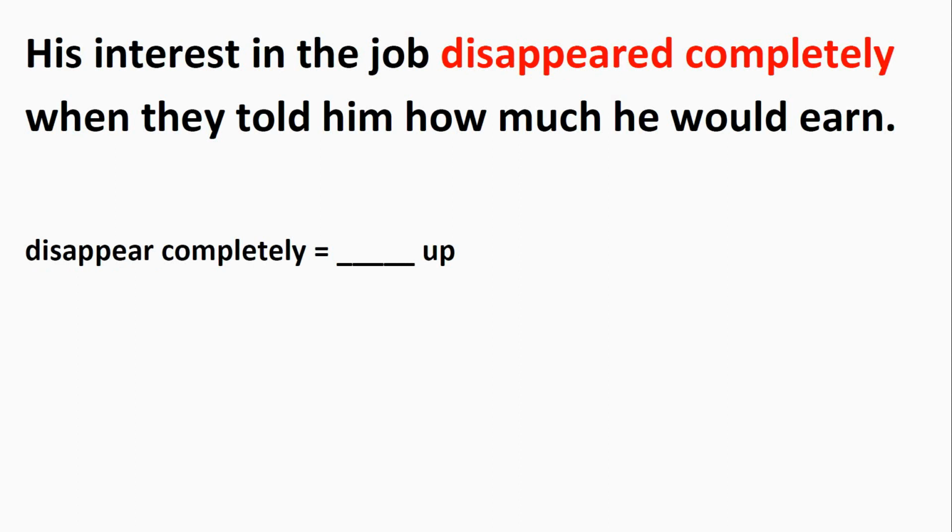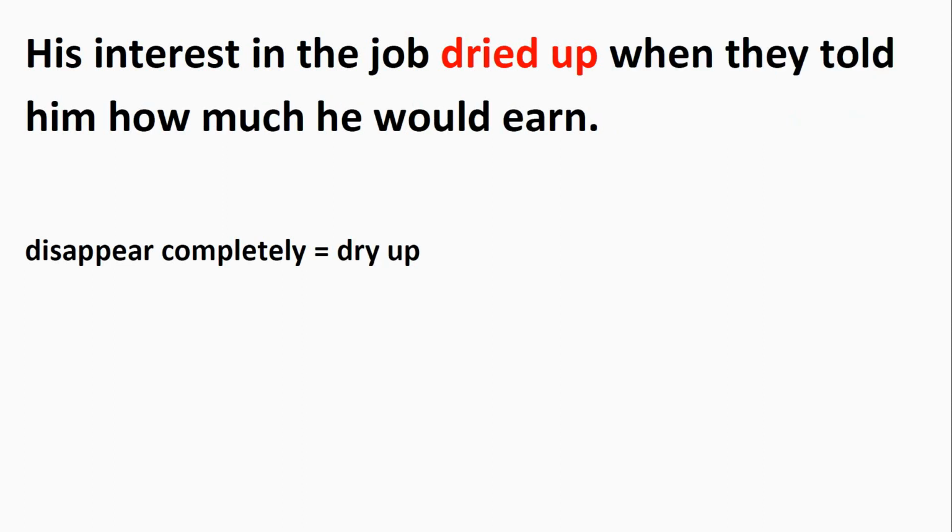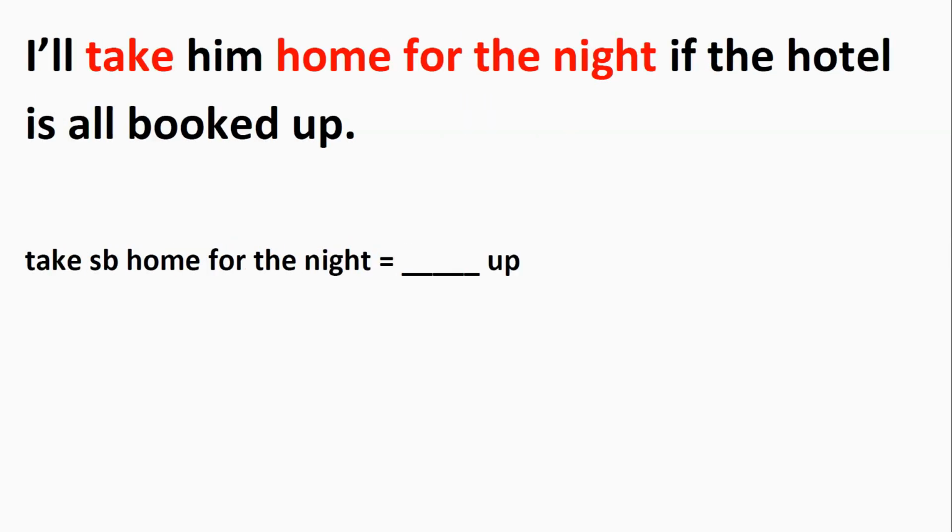Next, his interest in the job disappeared completely when they told him how much he would earn. To disappear completely can be replaced with dry up. His interest in the job dried up when they told him how much he would earn.